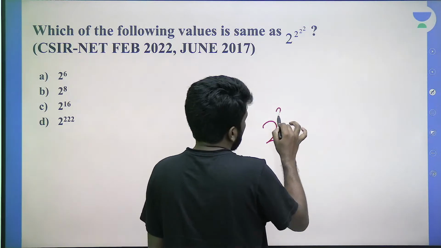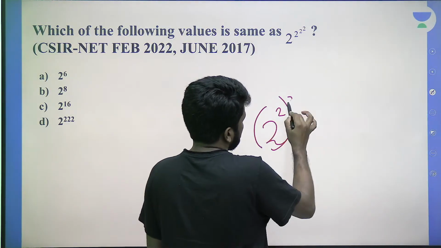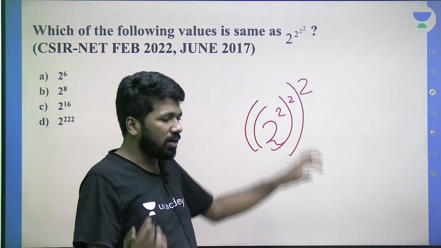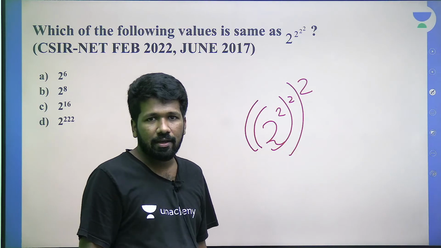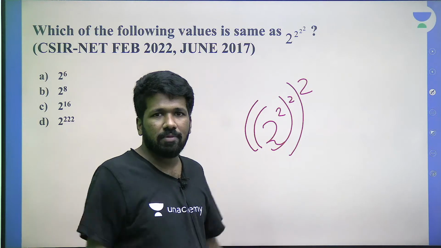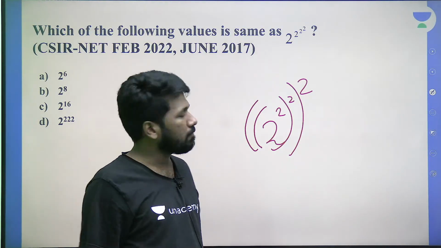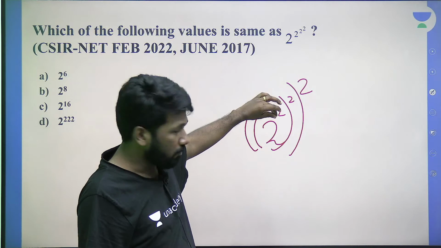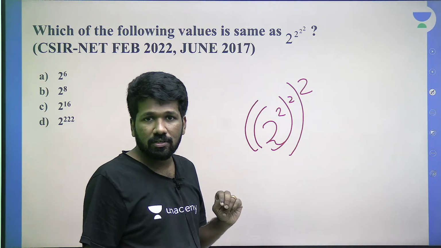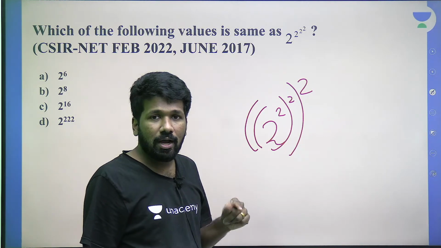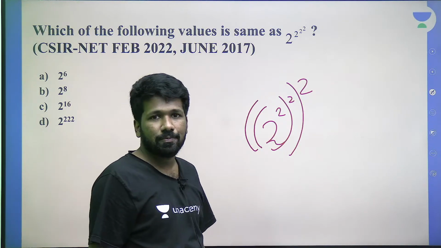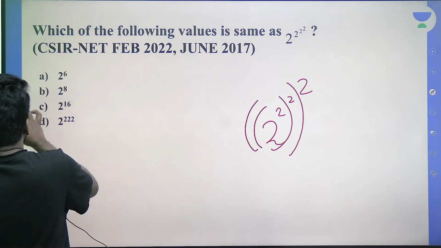For example, if it was mentioned with brackets, the bracket should be done first. The BODMAS rule says that, na? First, the bracket should be taken care of, then only the powers can be simplified. So 2 raised to 2 can be 4, after that 4 squared can be 16, after that 16 squared is 256. The answer would be 256, or 2 raised to 8, when there is a bracket. But here there is no bracket, so the order is also not known.